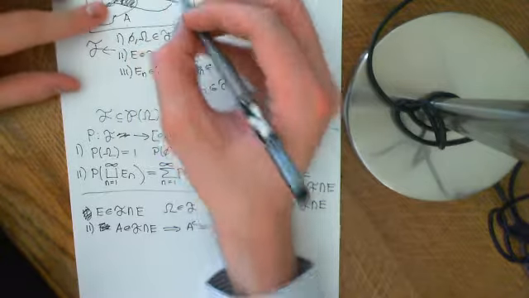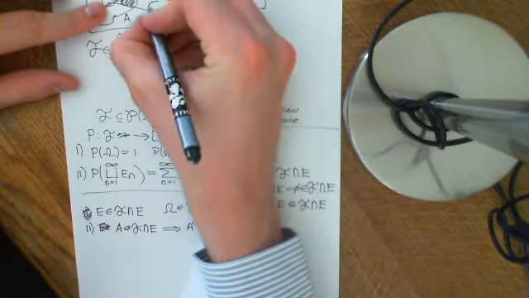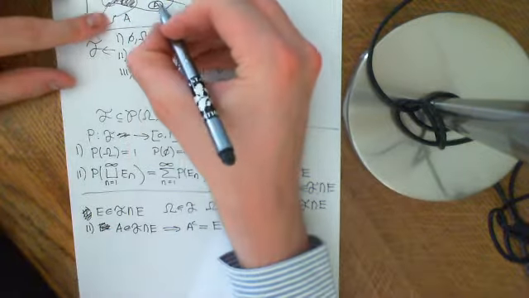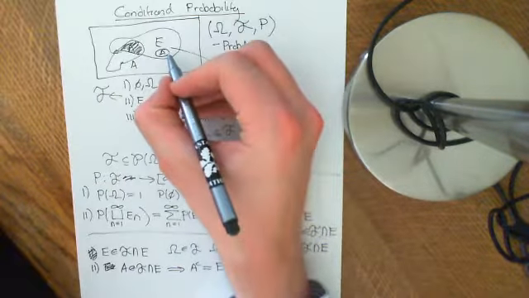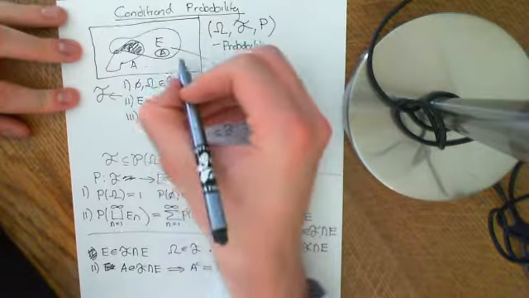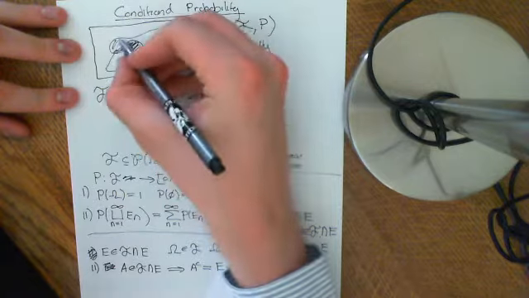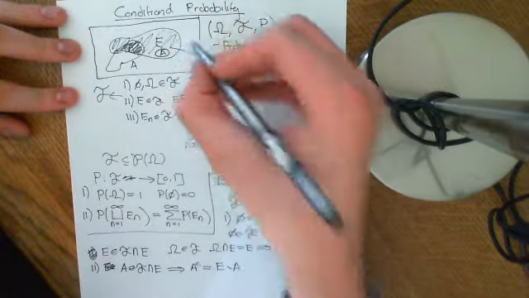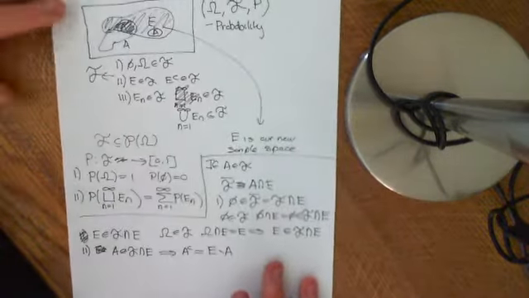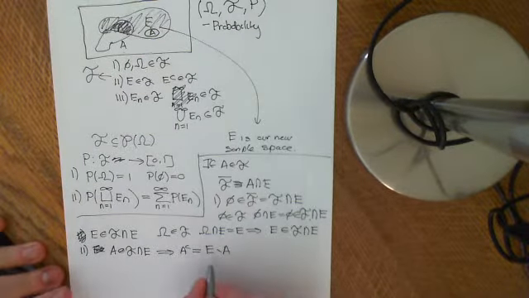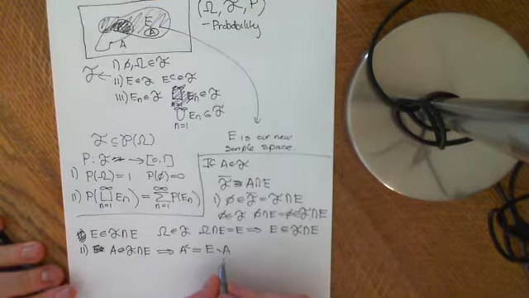So basically, if I take a little set here, and this is A, I should have used a different letter because I've already used A here, but if I take an event A, which is in my new sample space that I'm considering, which is just E, and I want to take its complement, then it's all the things that are in E and not in A now. Okay, because we're considering E as our new sample space. So we want to prove that A complement is an element of E subtract A.